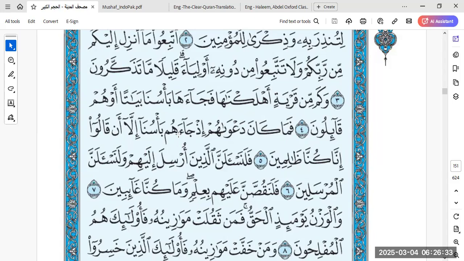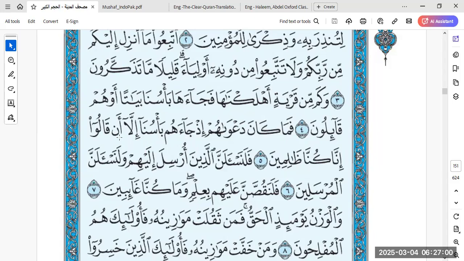But in Arabic, this verb ja'a does not need the preposition, right? It accepts the object directly. Ja'ahum. You don't say ja'a ilayhim, right? You simply say ja'ahum. When came to them, what came to them? Punishment. Ba'as, our punishment. When our azab came to them. So this is the fa'il. So again, the fa'il is in idafa construction. Ba'asuna. So when our punishment came to them, illa an qalu, except what they said.